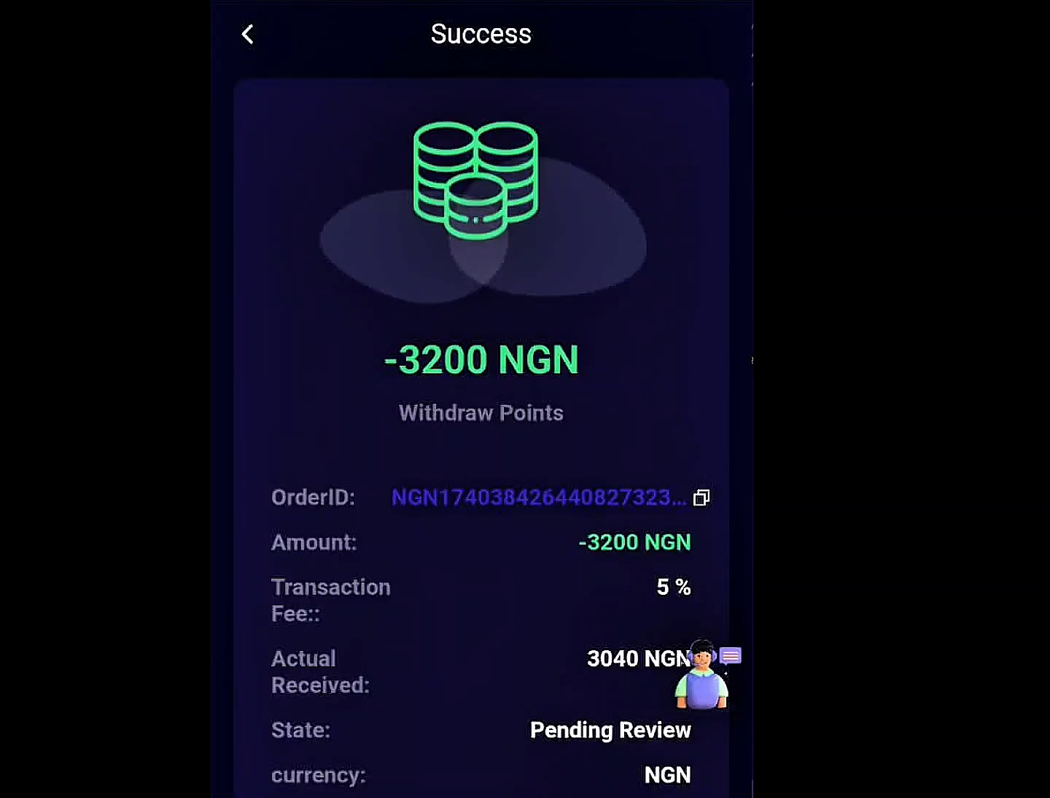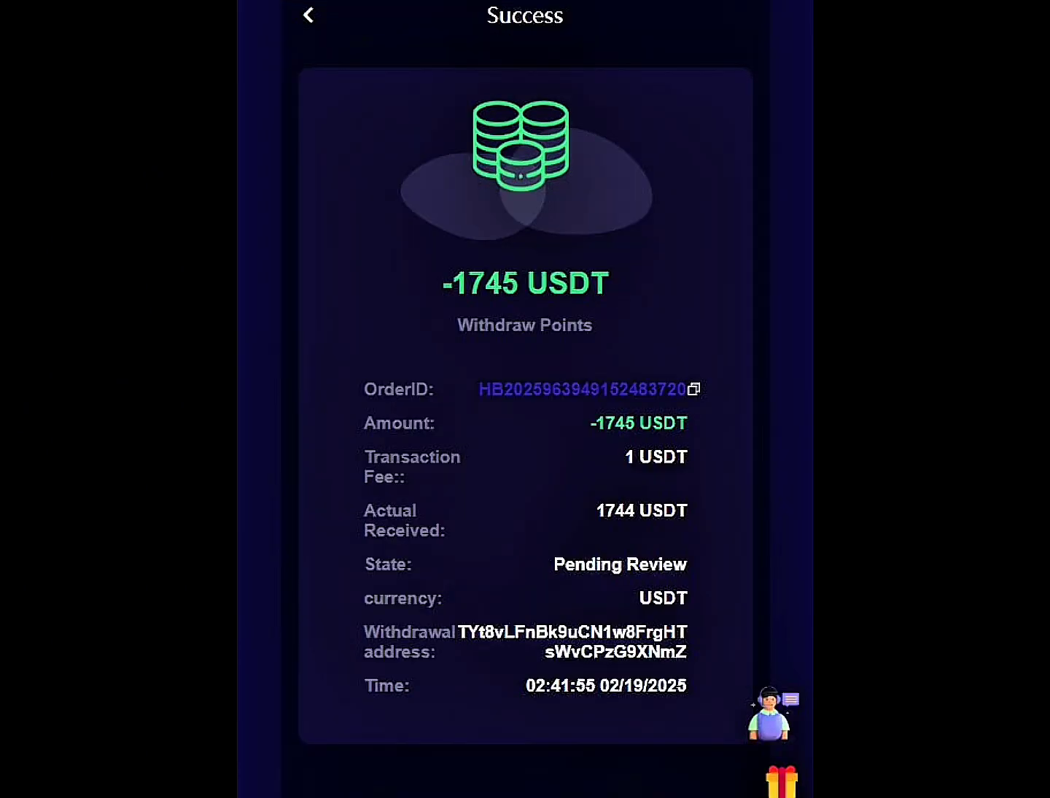So guys, the withdrawal you are seeing in front of you now is from this platform that I'm going to introduce to you. Yes, as you can see, 3,200 naira withdrawal and withdrawal of 1,745 USDT, to show you that this platform is working and it is paying. All you have to do is just input the signals they drop in the group, then you input it on this platform and you make your money. That's just it. It's very simple as ABCD.